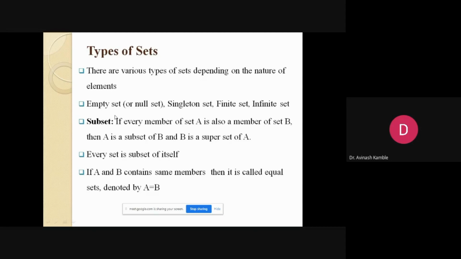Now again, subset, which everyone knows. Given a set A and a set B, if the elements of set A are in B, then we claim that A is a subset of B. And in turn, if every element of B is also in A, we can talk about the equality of two sets. And as we all know, every set is a subset of itself. Every individual is the best friend of himself or herself, so every set is a subset of itself.